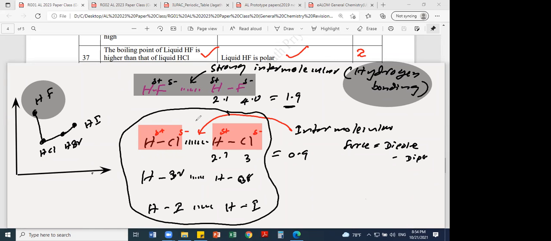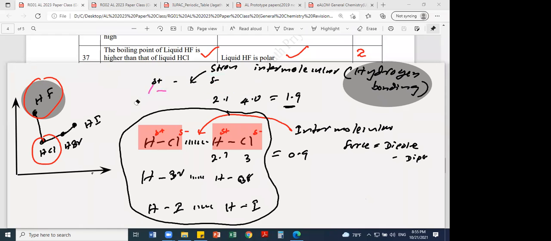So in HCl that strength is less, right? Otherwise the boiling point would be the same. What you are saying is correct, but then the HF boiling point should be equal to HCl. So what matters is the strength: the hydrogen bonding strength of HF is greater than HCl. That's the reason, right? Okay.